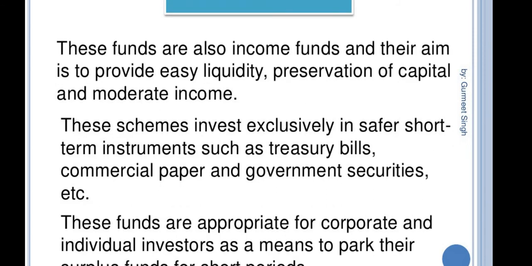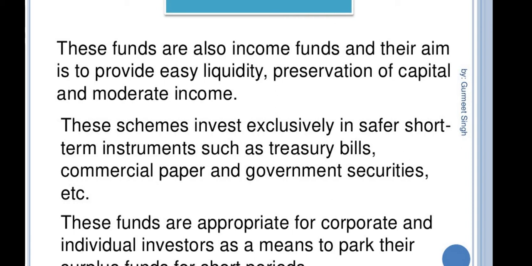Next one is money market. These funds are also income funds and their aim is to provide easy liquidity, preservation of capital, and moderate income. These schemes invest exclusively in safer short-term instruments such as treasury bills, commercial papers, and government securities.